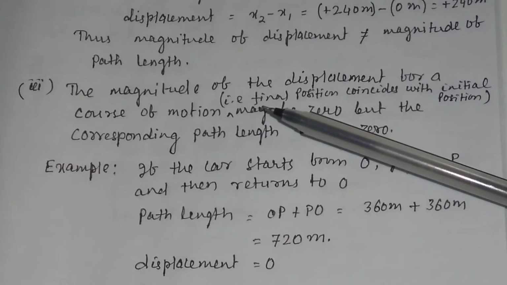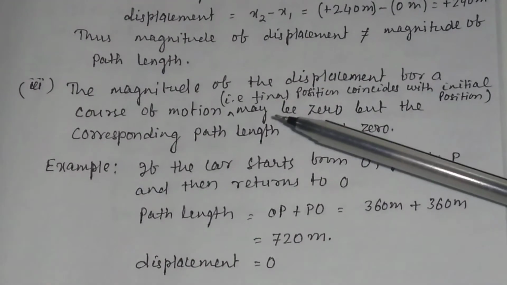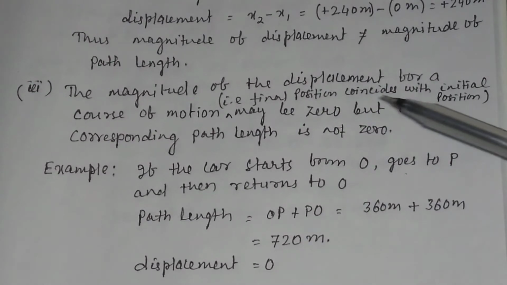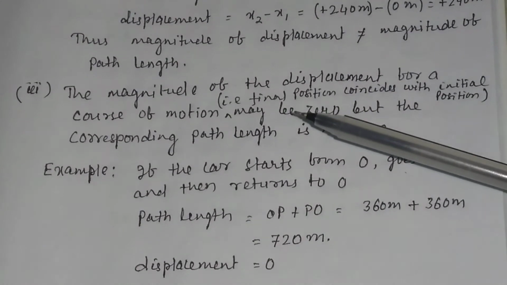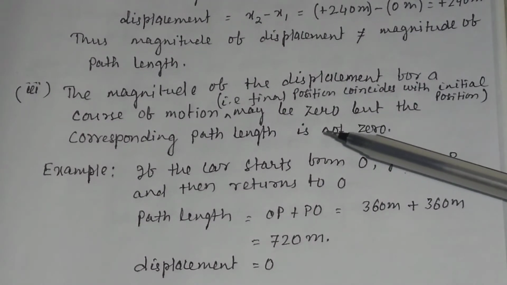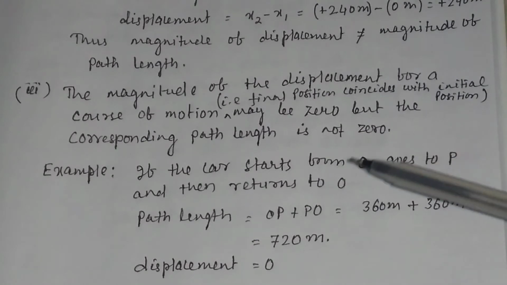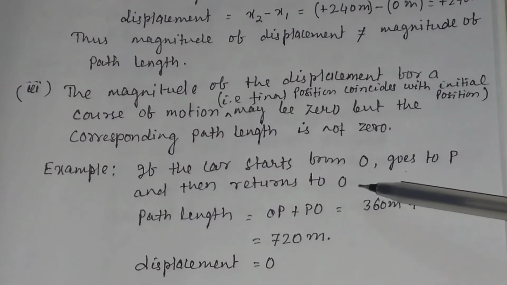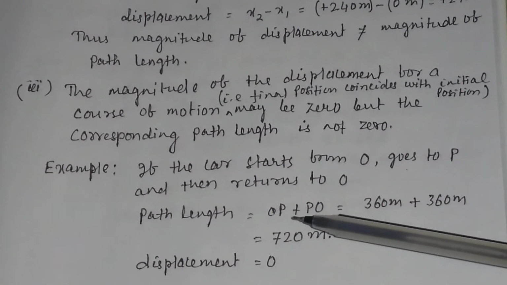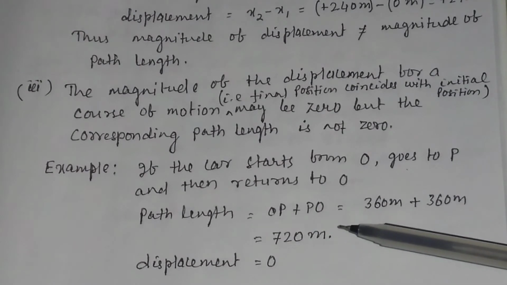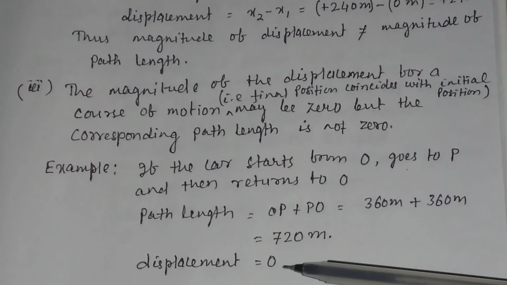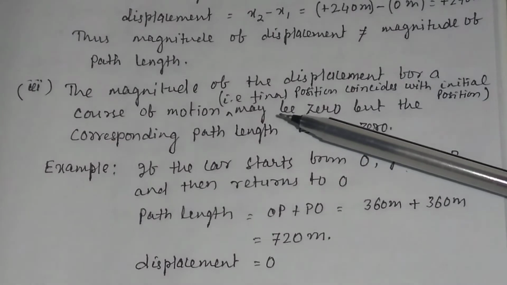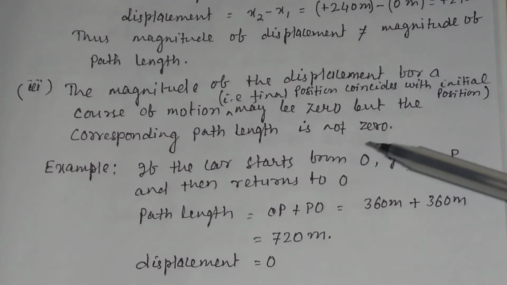Third point, the magnitude of the displacement for a course of motion where the final position coincides with the initial position may be 0, but the corresponding path length is not 0. For example, if the car starts from O, goes to P and then returns to O, what will be the path length? The path length will be equal to OP plus PO, that will be equal to 720 meter, but the displacement is equal to 0. So the magnitude of displacement for a course of motion may be 0, but the corresponding path length is not 0.